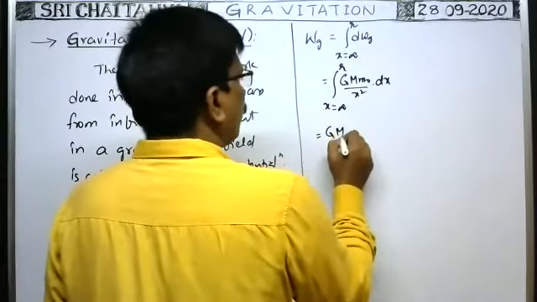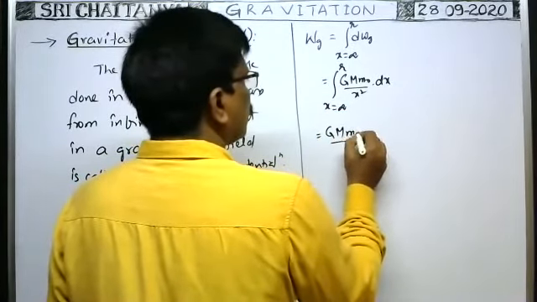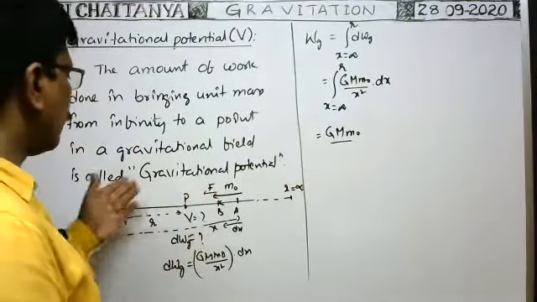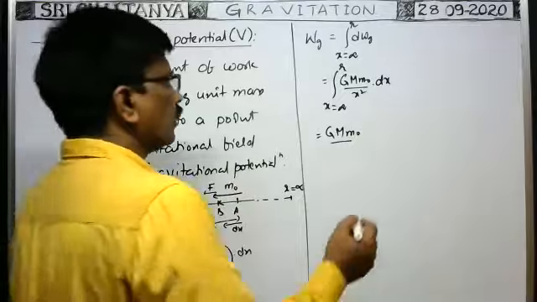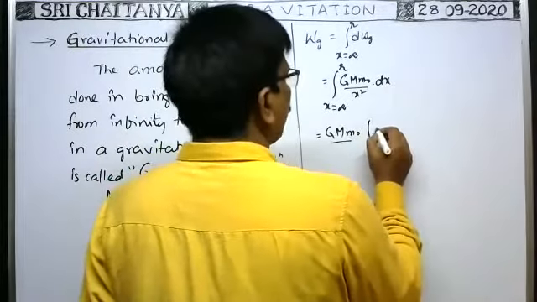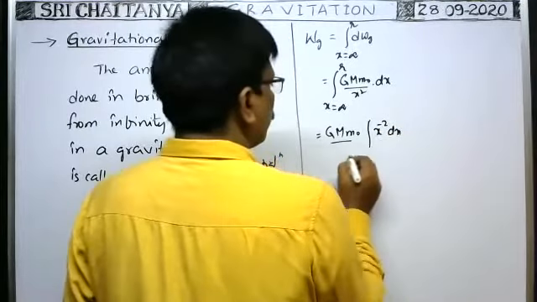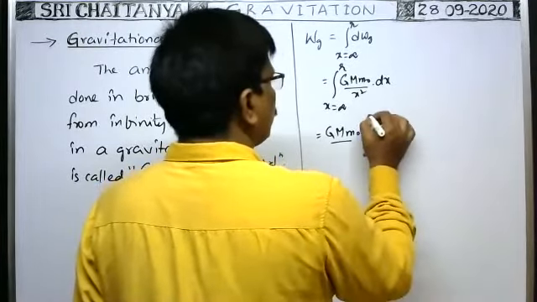G, capital M, small m naught is the constant only. Even as the body is moving like this, the mass of this body does not change. Capital M is constant, capital G is constant. So the integral of 1 by x square dx, or x to the power of minus 2 dx, with limits x equal to infinity to small r.